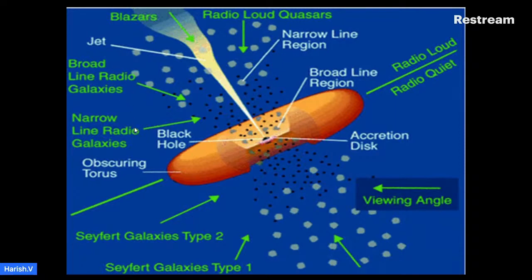There are two types in radio galaxies, broad-line radio galaxies and narrow-line radio galaxies. If the observer views from any of these two angles, it is called as a Seyfert galaxy. There are two types in Seyfert galaxies, type 1 and type 2. If the observer views from this angle, it is called as a radio quiet quasar.